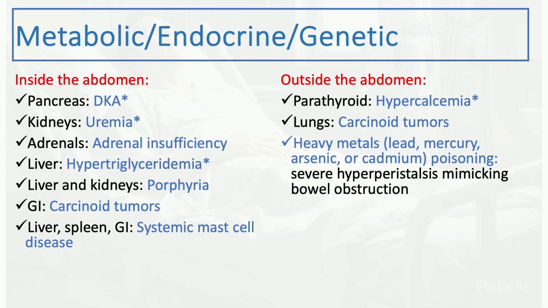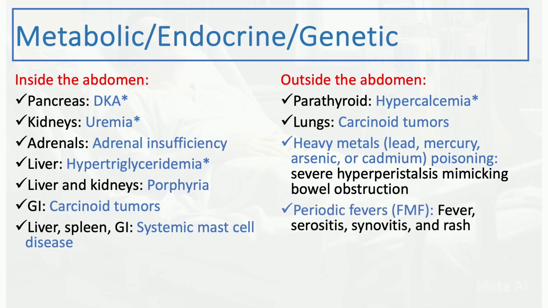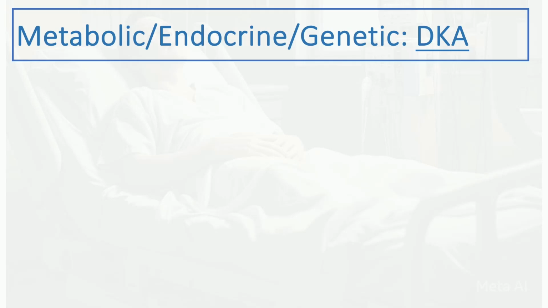Heavy metals, including lead, mercury, arsenic, or cadmium poisoning. These can cause severe peristalsis and with a lot of GI symptoms, and they can mimic bowel obstruction at times, so we're going to talk briefly about that. Periodic fevers, less common genetic causes of periodic abdominal pain. Patient might have some other symptoms like fevers, sinusitis, synovitis, and rash. We'll talk about that. Angioedema, also you might see it. It could be hereditary, it could be acquired, and then might present with recurrent abdominal pain.